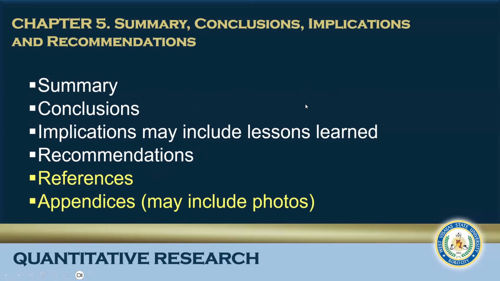This is the last chapter: summary, conclusions, implications, and recommendations. This includes summary, conclusions, implications, may include lessons learned as well as recommendations. Take note that in the listing, as found in the policy, we have references and appendices. However, I just would like to highlight that both of these references and appendices are not included in the 5th chapter.